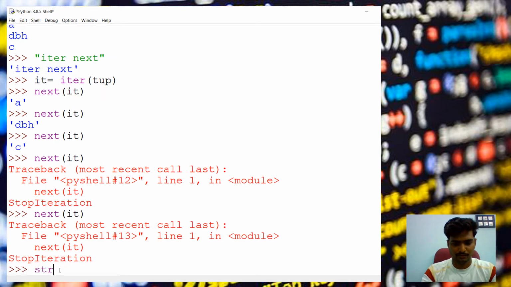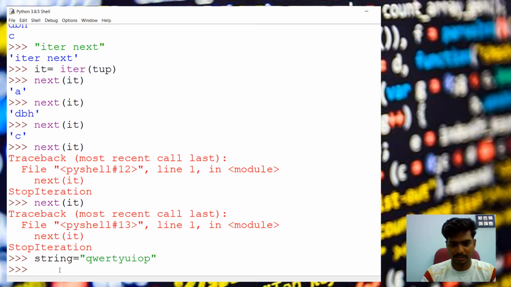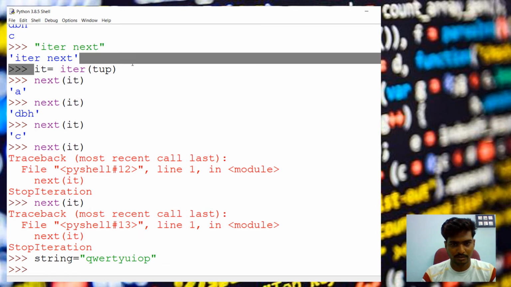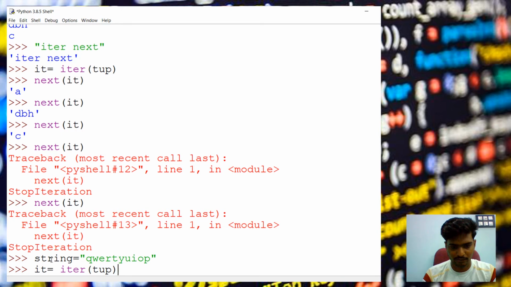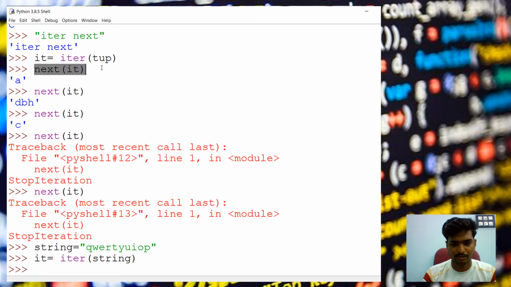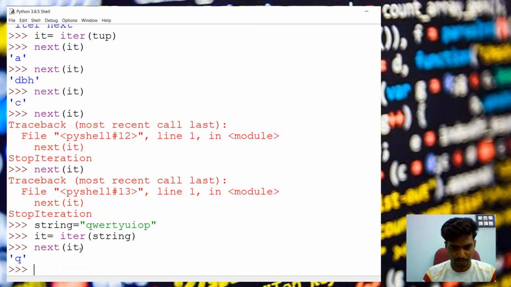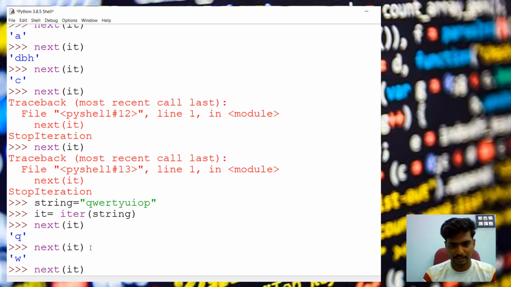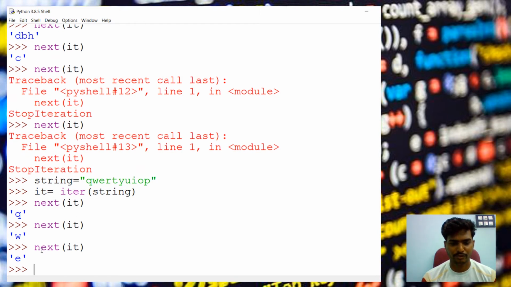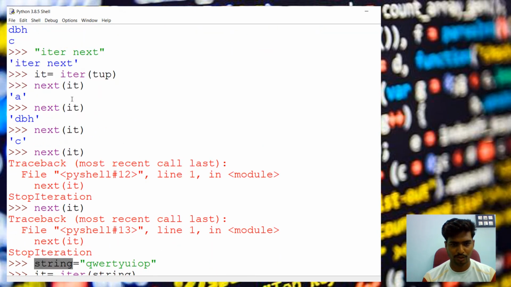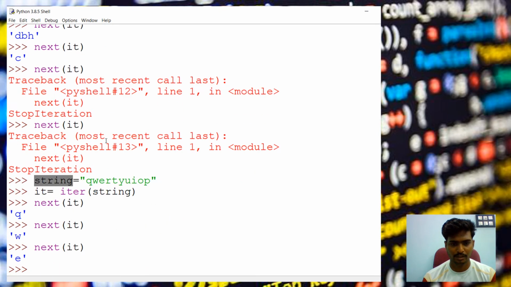We can iterate over a string also. These are strings, so we can iterate our string too. Same as before, we have to create an iterator object for our string, and then get the next value by using next with the iterator. Next time we will get w, next time we will get e. Every time you execute next, you get the next character of the string. If it is a list or tuple, you will get the next item of the list, tuple or dictionary.